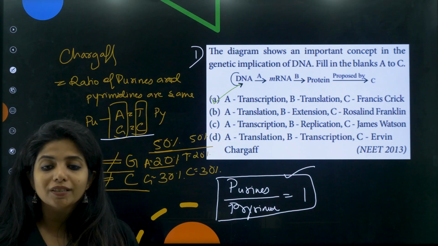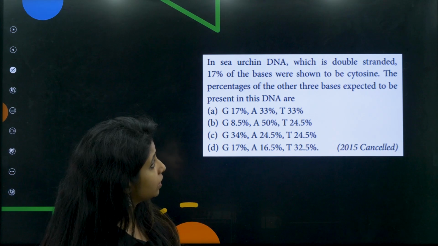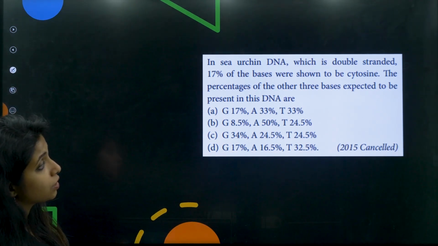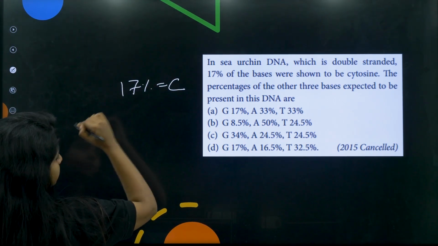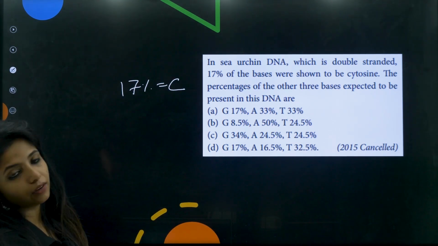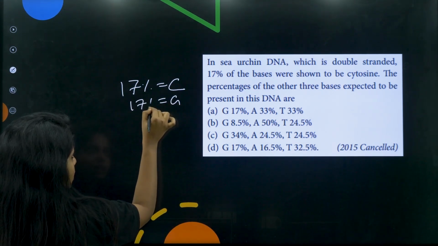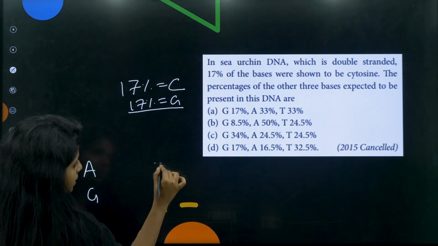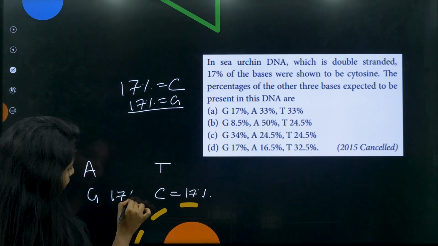This came in NEET 2013. Easy question, no? Something very similar to this I saw. Okay, in sea urchin DNA which is double stranded, 17% of the bases are shown to be cytosine. Okay, 17% is C. The percentage of other 3 bases expected to be present in this DNA are. So if C is 17, who is the pair of C? G. G will also be 17. Okay, I am writing like this: A, G, T and C. So C is 17, so G is also 17, fine.